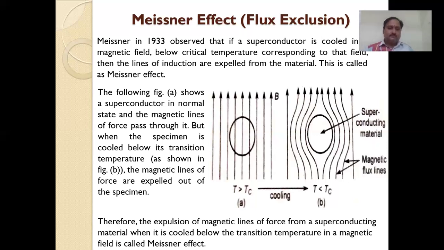I can explain this in the paragraph along with the diagram. A shows a superconductor in the normal state, and the magnetic lines of force pass through it. But when the specimen is cooled, specimen is nothing but a sample of whatever material we use for the experiment, below its transition temperature, the magnetic lines of force are expelled out of the specimen.